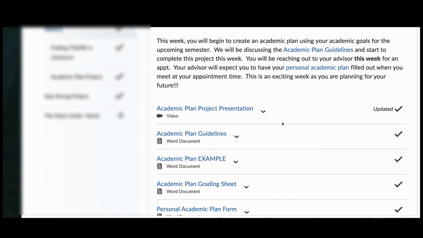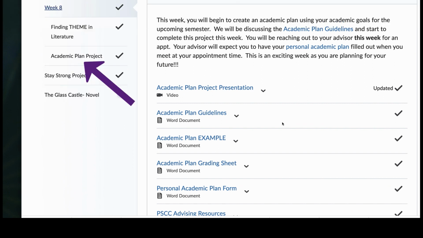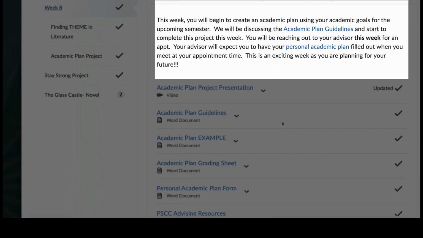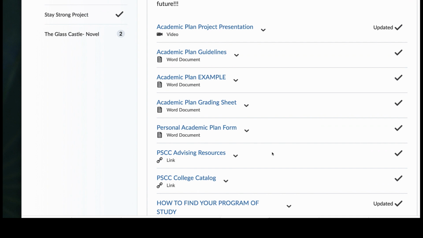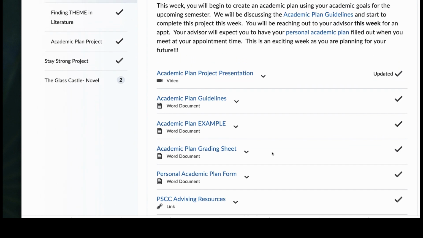The main thing you have is the academic plan project. So you're going to create an academic plan, which is using your academic goals for the next semester, the one that's coming up. Here you will find all the information you need to create this academic plan.